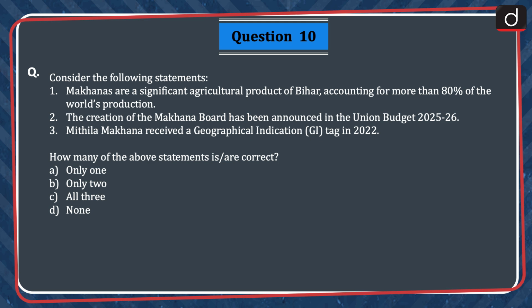Last question is, consider the following statements. 1. Makhanas are a significant agricultural product of Bihar, accounting for more than 80% of the world's production. 2. The creation of the Makhana Board has been announced in the Union Budget 2025-26. 3. Mithila Makhana received a geographical indication (GI) tag in 2022. How many of the above statements are correct? Option A, only one. Option B, only two. Option C, all three. Option D, none. The correct answer is option C, all three.